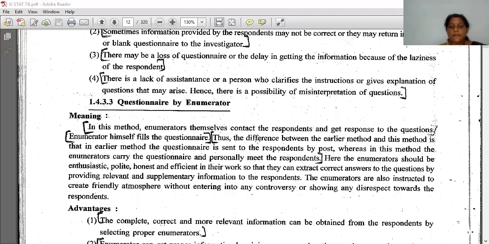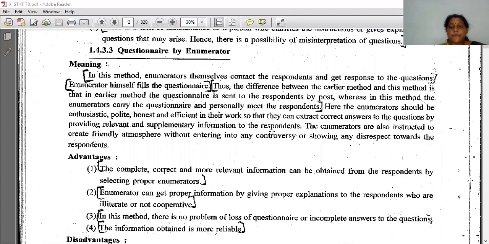So the difference between the earlier method and this method is that in the earlier method the questionnaire is sent to the respondent by post, whereas in this method the enumerator carries the questionnaire and personally meets the respondent, right? Now here the enumerators should be enthusiastic, polite, honest and efficient in their work so that they can extract correct answers to the questions by providing relevant and supplementary information to the respondent. The enumerators are also instructed to create a friendly atmosphere without entering into any controversy or showing any disrespect towards the respondent. Means he should be polite.